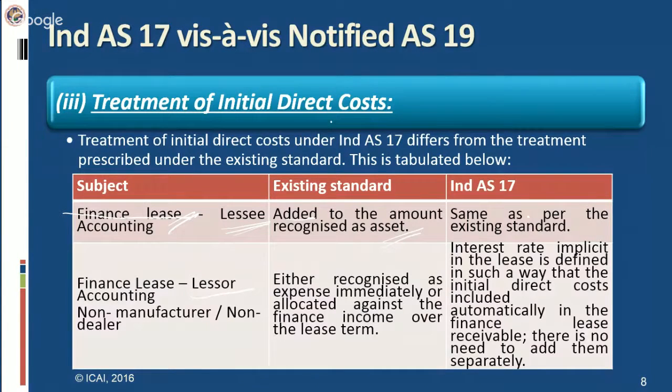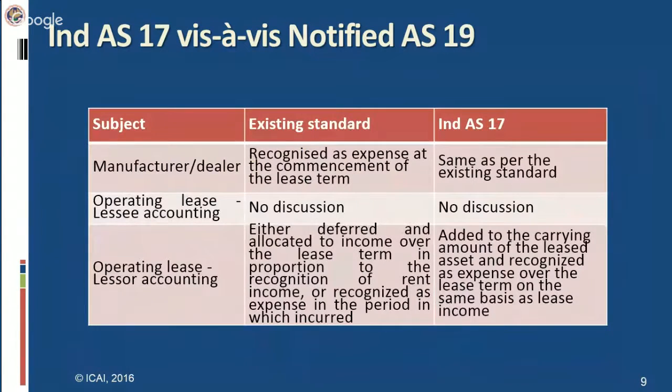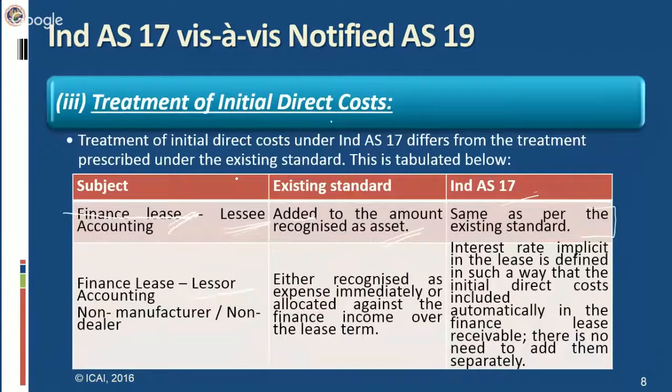The same treatment is also mentioned in Ind AS 17. That means for finance lease in the books of lessee, initial direct cost has to be added to the amount recognized as asset in Ind AS 17 as well. However, in case of finance lease in the books of lessor, accounting is further classified into non-manufacturer, non-dealer and manufacturer or dealer. So let us first see the treatment for non-manufacturer, non-dealer in the books of lessor.